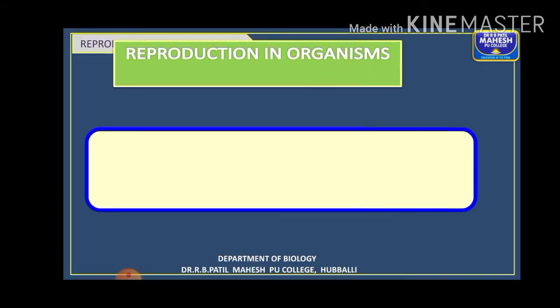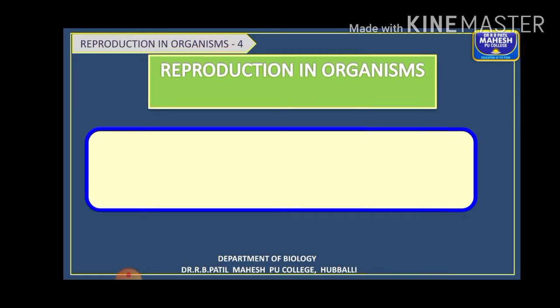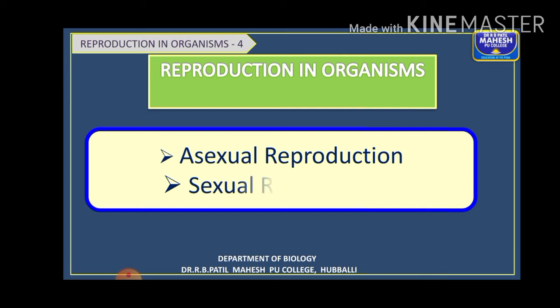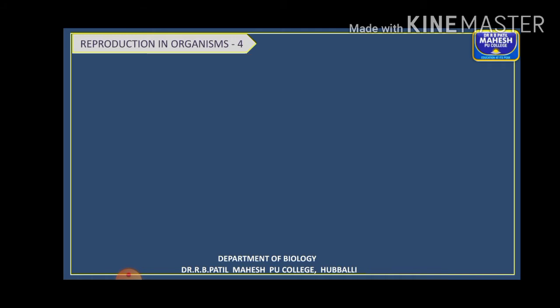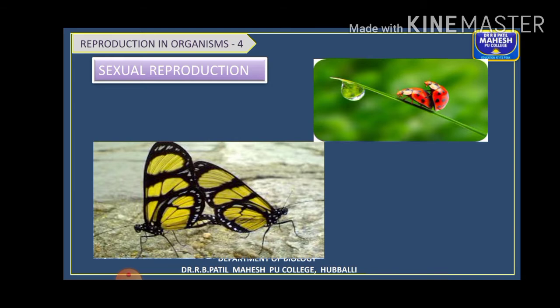So in the previous videos we have discussed asexual reproduction. Next, coming to sexual reproduction. Hope you have understood what asexual reproduction is and what the different types of asexual reproduction are in different organisms. Next we'll start with the sexual mode of reproduction in different organisms.